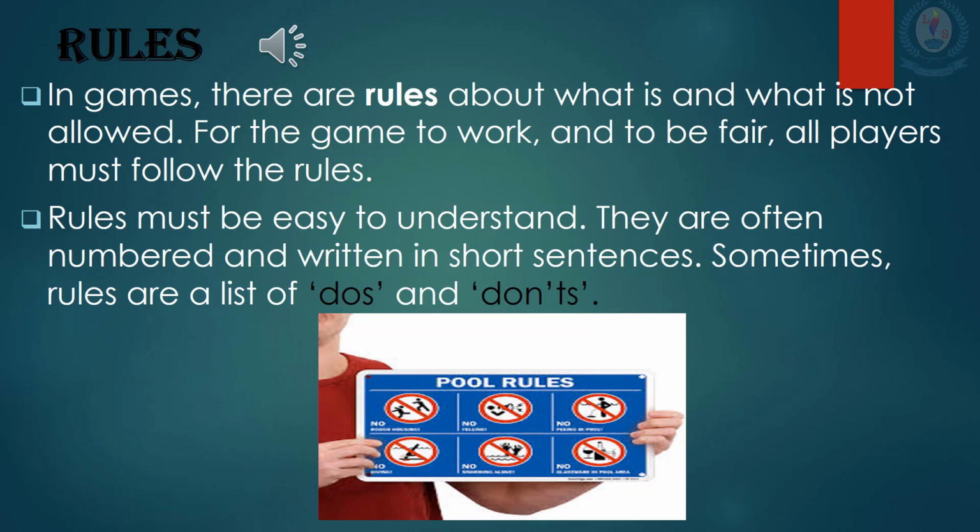For the game to work and to be fair, all players must follow the rules. Rules must be easy to understand. They are often numbered and written in short sentences. Sometimes rules are a list of do's and don'ts. Rules are do's and don'ts. Understood? Is it clear to you? There are things that we should do and there are things that we should not do. So we have to obey the rules.